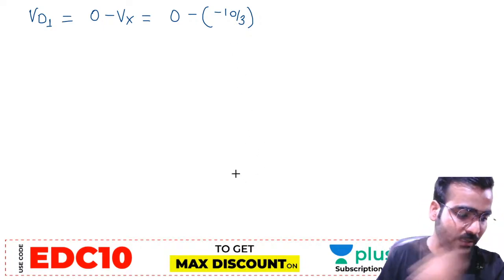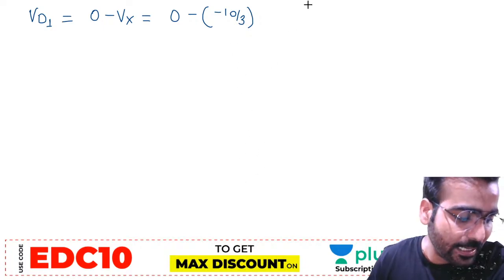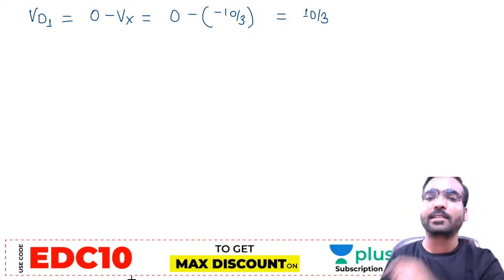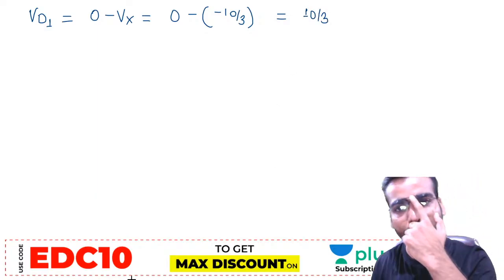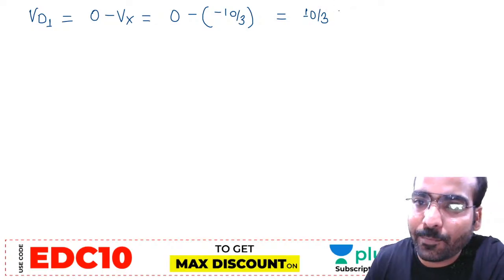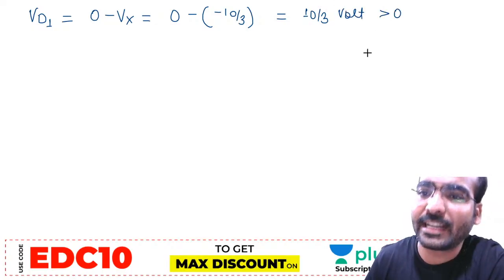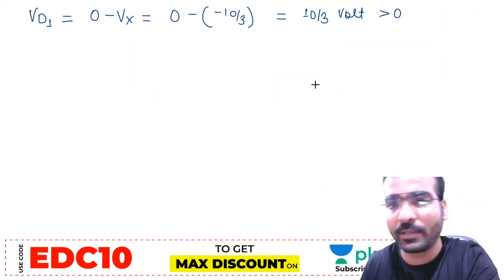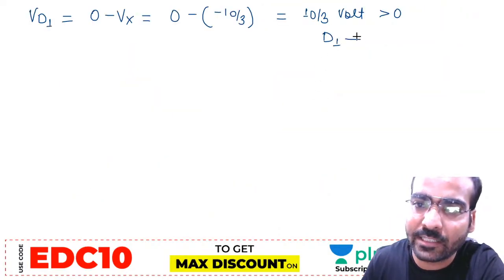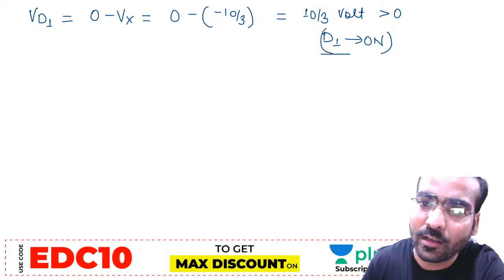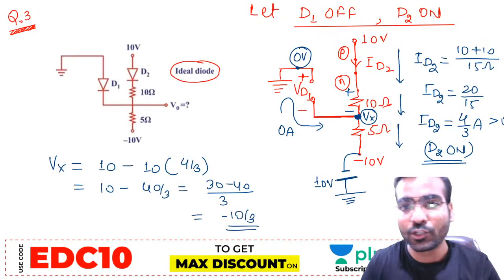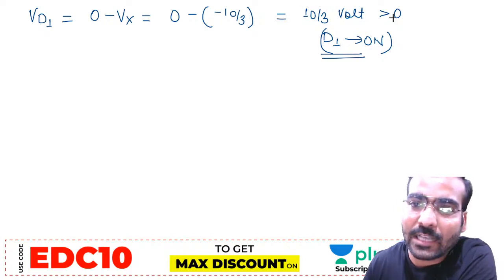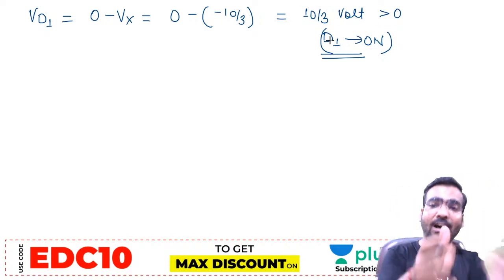So this is 10 by 3. VD1 is 10 by 3 volt. What is the meaning of this? It is greater than 0. P terminal has positive potential with respect to N terminal. What is the meaning of that? D1 is on. What you assumed earlier was D1 off, but the voltage across D1 is coming positive. Meaning is that D1 is on, dear friends.